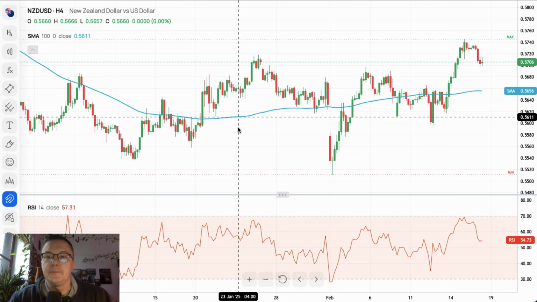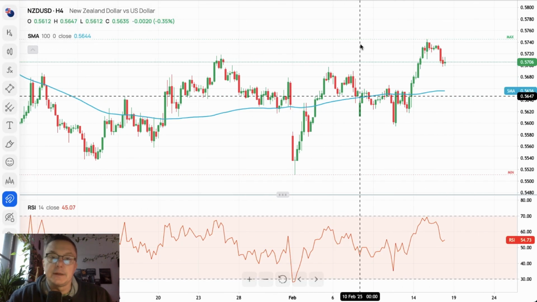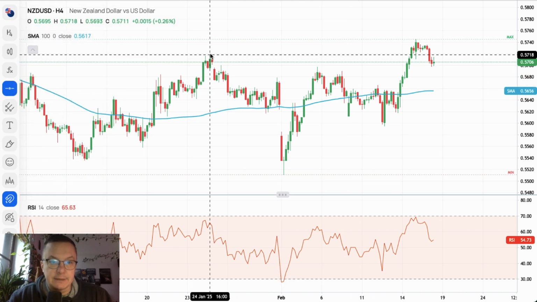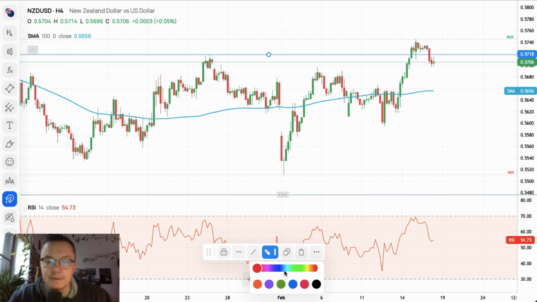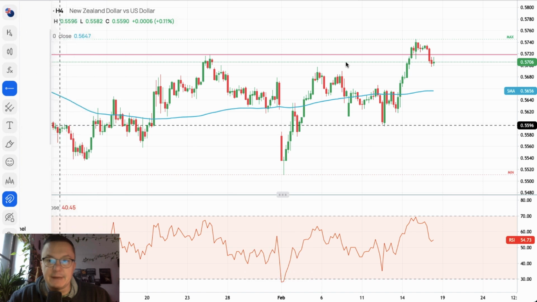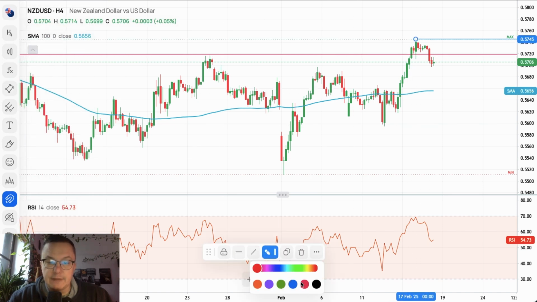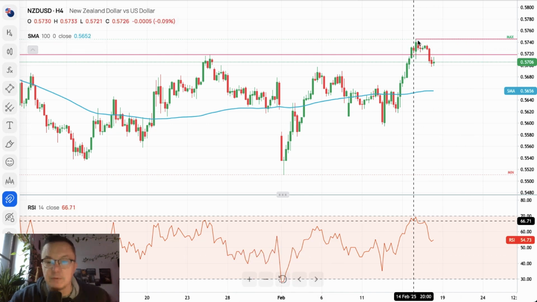Because why not? There you go. And this situation here is very, very similar to the situation on the Australian dollar. We got the technical support, obviously, 5,718. Now it's violated, so we'll mark it as the technical resistance. The market hits the extremely overbought conditions on a 4-hour chart with the high at 5,745 pips. Since then, we are moving a little bit lower.